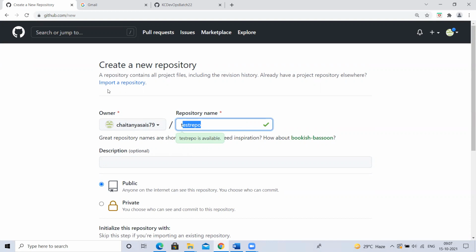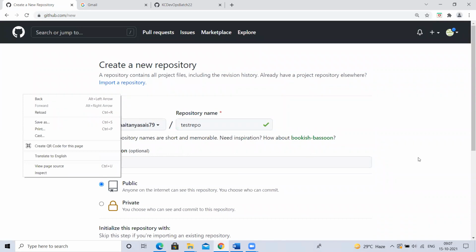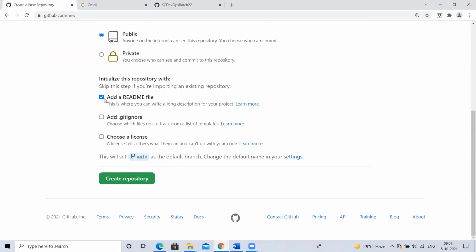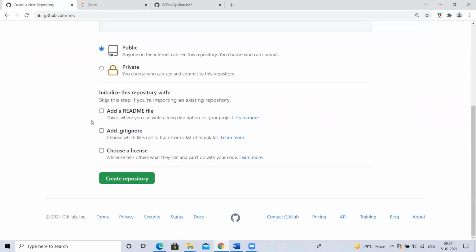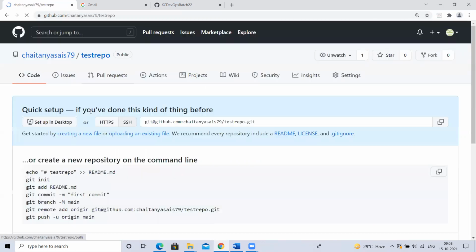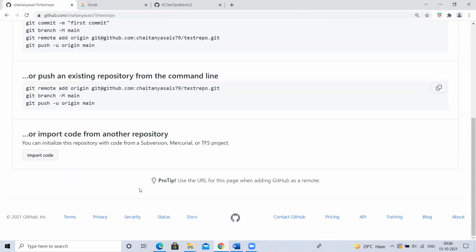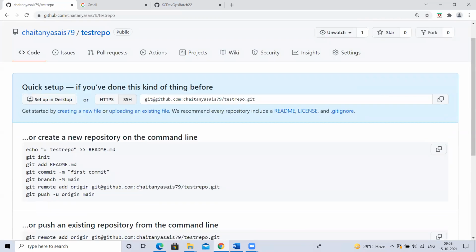Yes, sir, I can clone it if it is a repository which has some files, but I don't have a file. It is an empty repository. I'm not initializing anything. That is the reason I said always initialize it with a file, so it will be easy for you to clone. But if I don't initialize any of this and I create a repository, then it is going to be an empty repository.